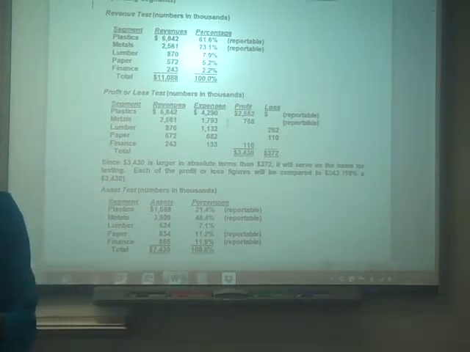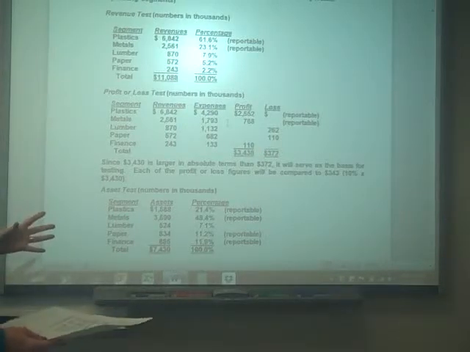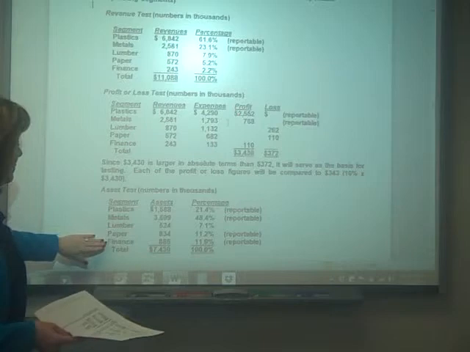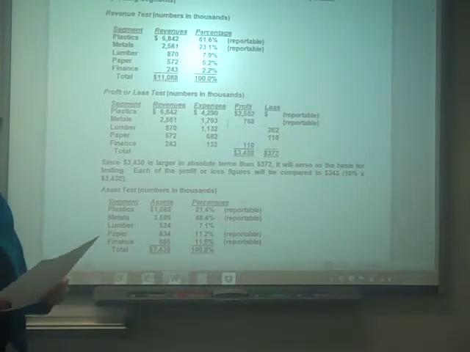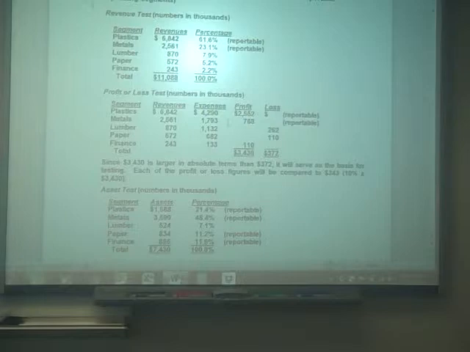And so to finish this, we would say plastics, metals, paper, and finance are all 4 reportable. Then we would go and make sure that the external sales, which is the top line, sales to outside parties, 6,694 plus 2,354 plus 711 plus 422 plus 0. We would add those together, multiply by 75%, and make sure that the plastics, the metals, the paper, and the finance do equal at least 75% of that total. And that is problem 35.